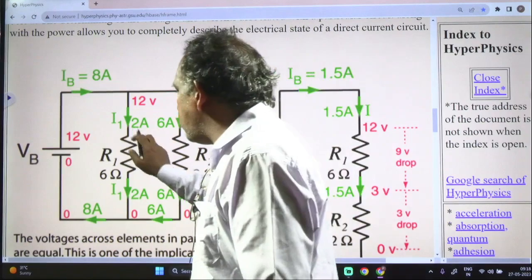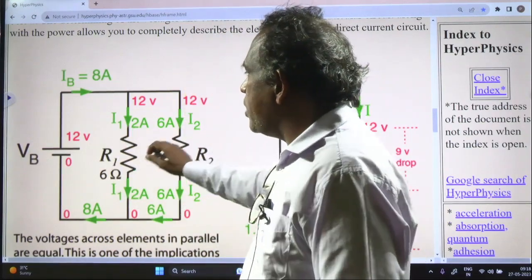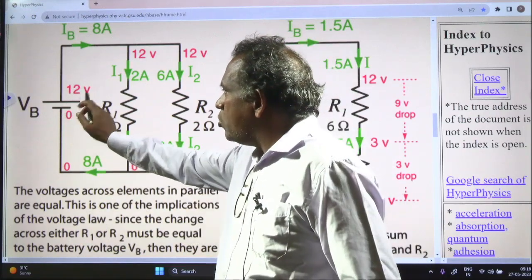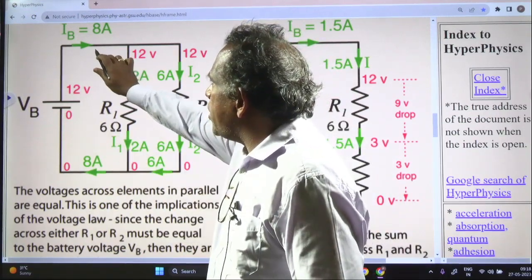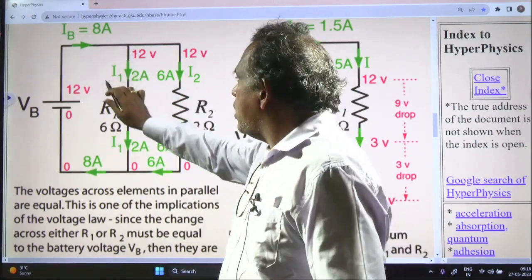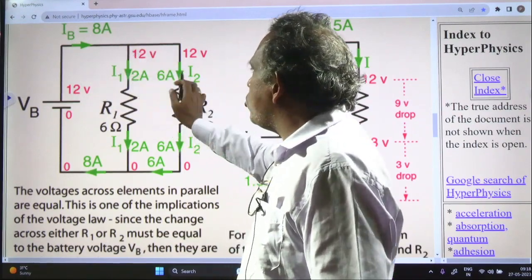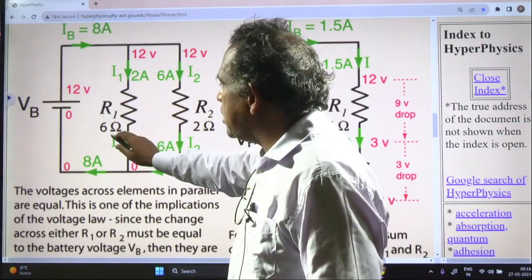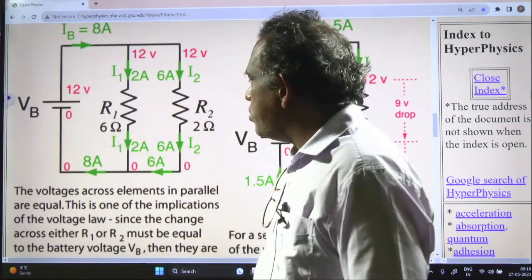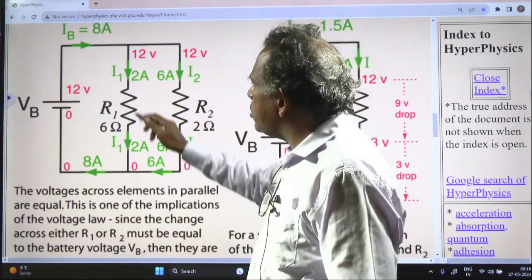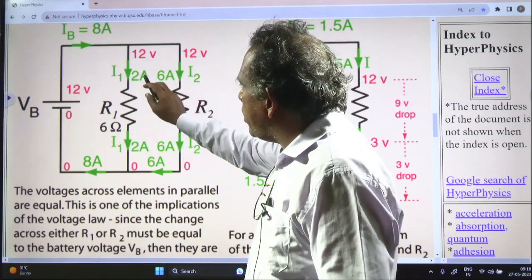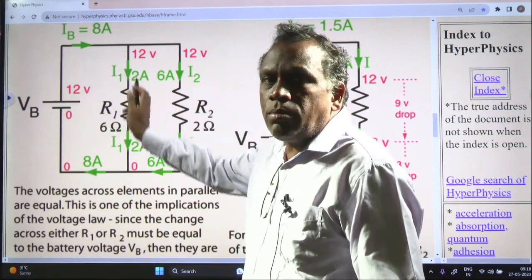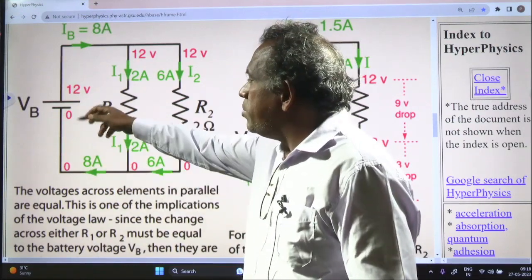Here there is a certain voltage across R1. If you observe this example, the voltage is 12 volts and the current passing through is 8 amperes, and this current is split into two currents, 2 amperes and 6 amperes. The resistances here are 6 ohms and 2 ohms. Now if you observe carefully, 2 into 6 is 12, and this is also 12. So 12 minus 12 becomes 0.